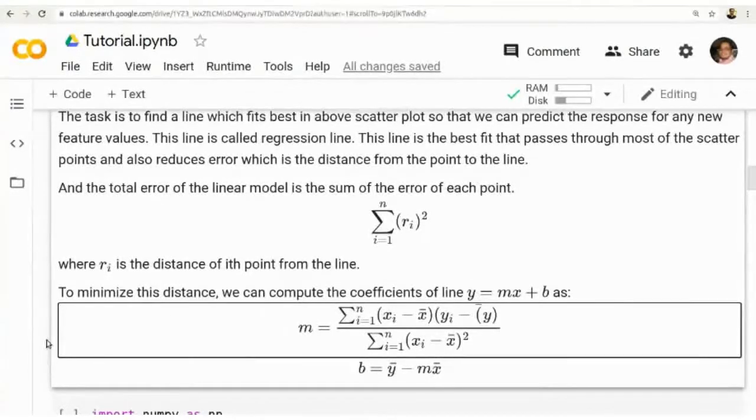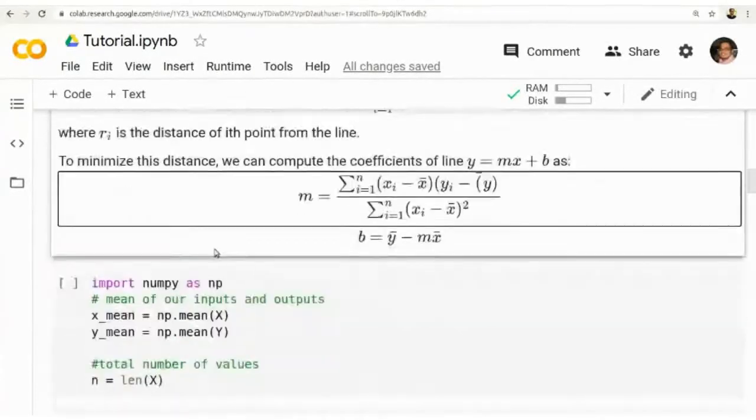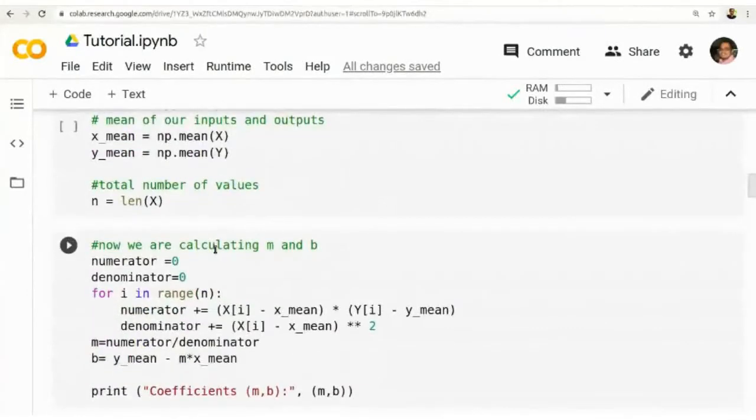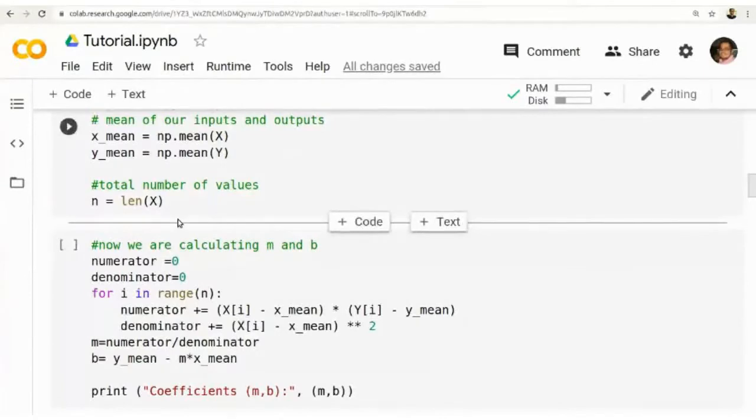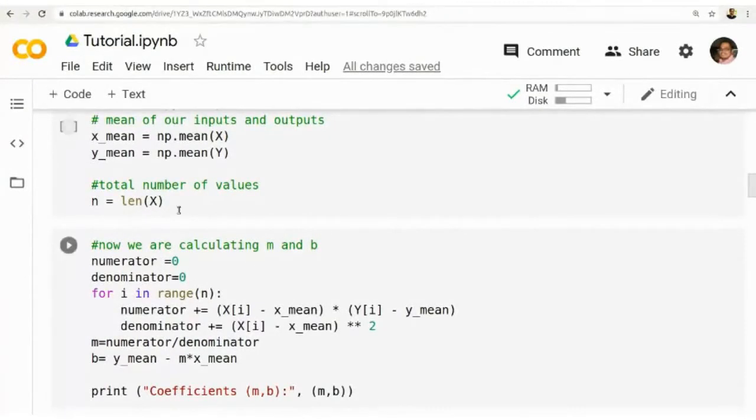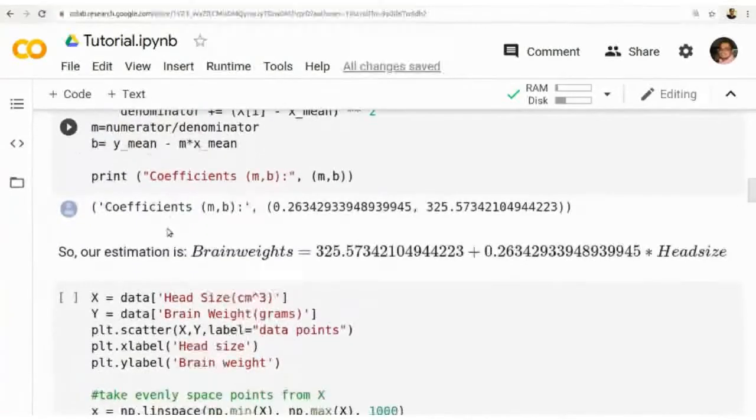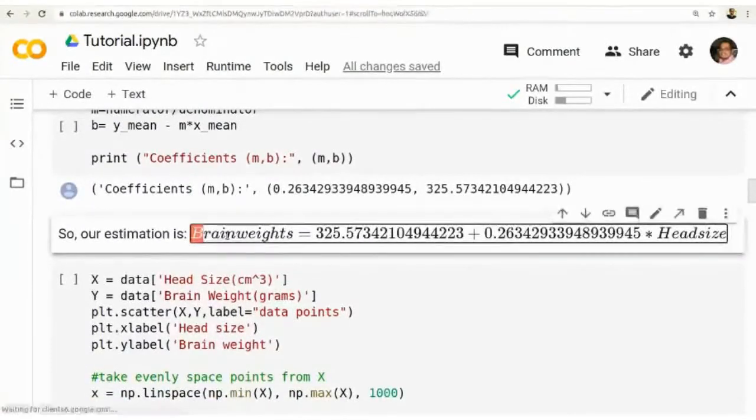That involves optimization. There are two examples given in this tutorial. One shows how we can implement it from scratch, which I'm not touching now. We need to find an equation like this: brain weight equals some m times the head size plus b. We need to find these values.